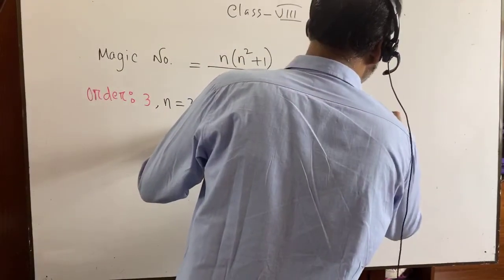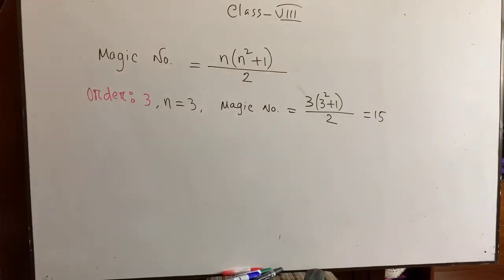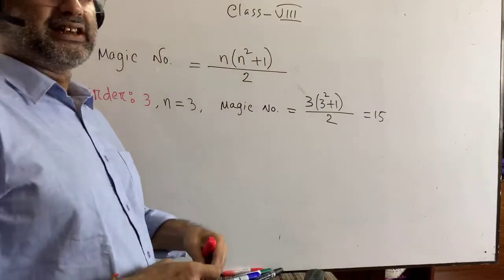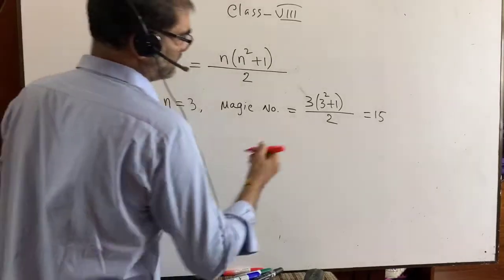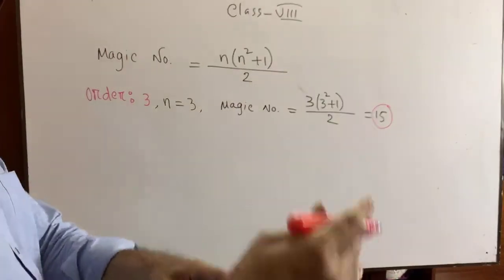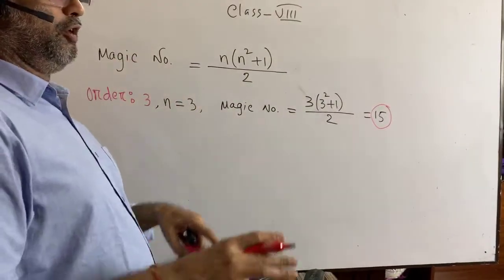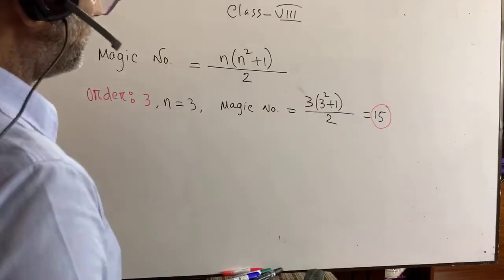Can you remember, my dear students, in the first magic square of order 3, we got the magic number 15 along diagonal, along row, along column. Always we got 15 as the sum.